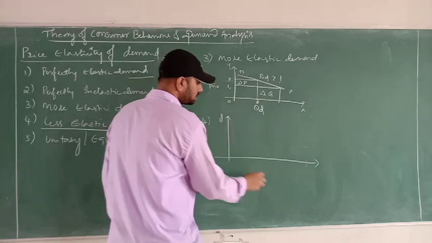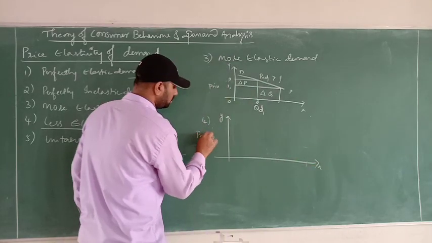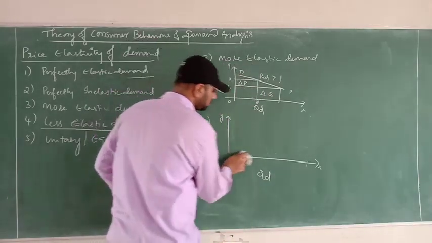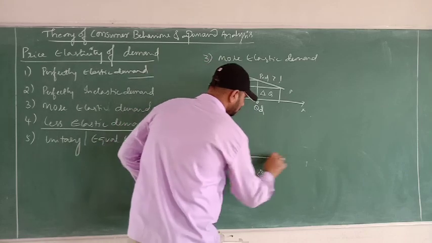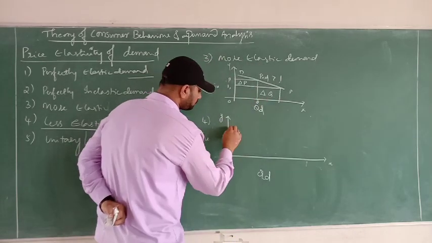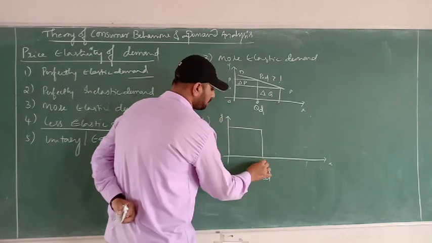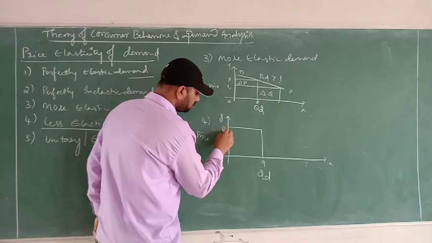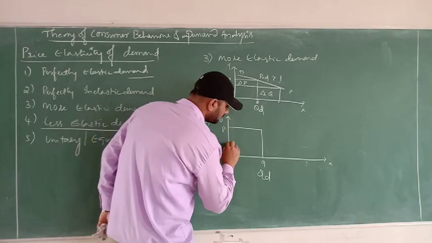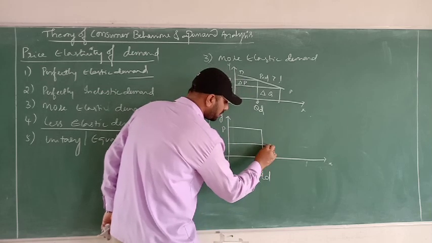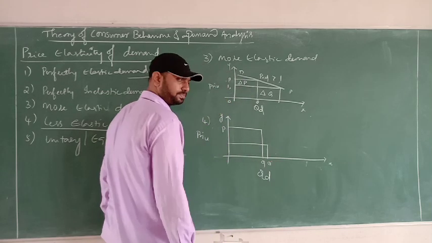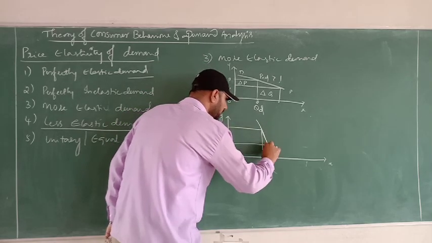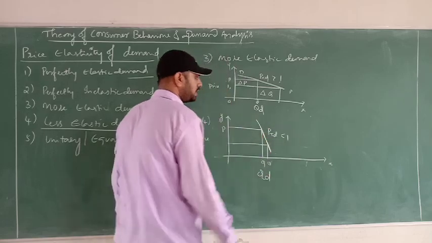Okay, so on the y-axis you take price. Coming to the fourth diagram, and here quantity demand. Assume for a particular price there is a particular demand. The price has come down drastically, but the percentage change in quantity demanded has increased only to some level. Then that kind of change is called less elastic demand, where PED is less than 1.